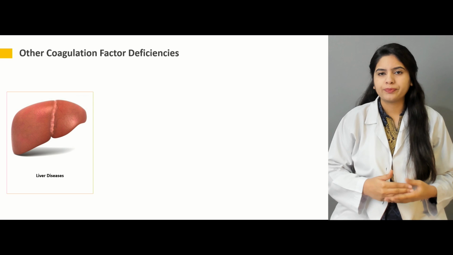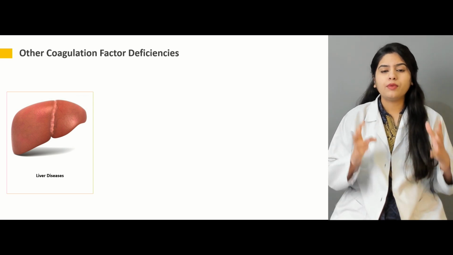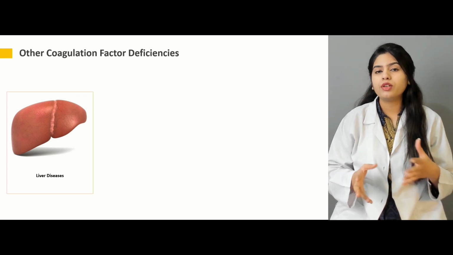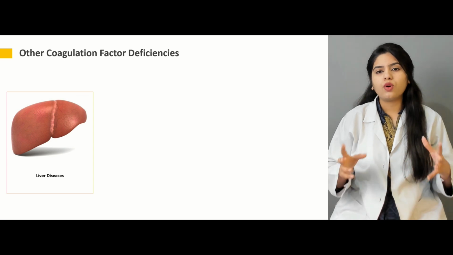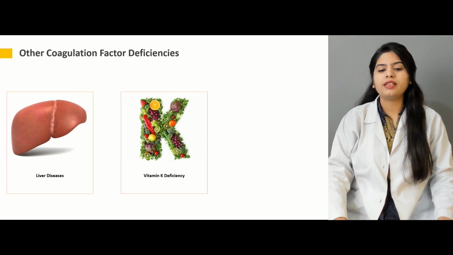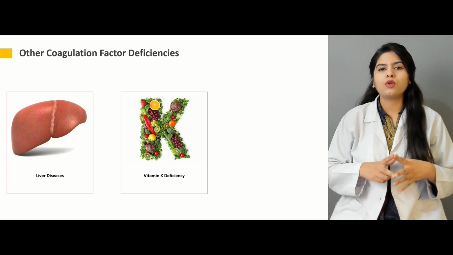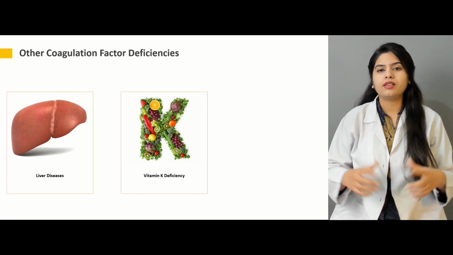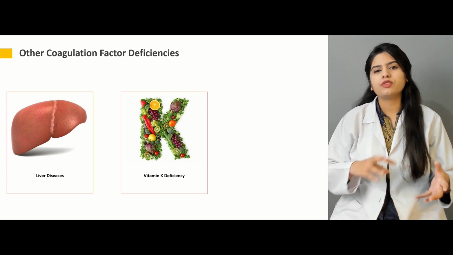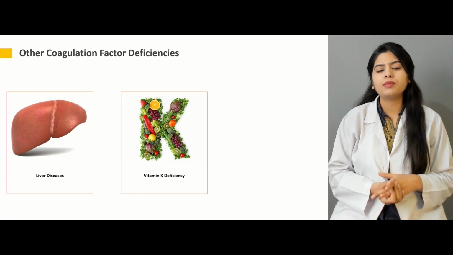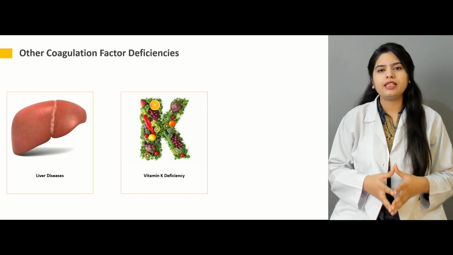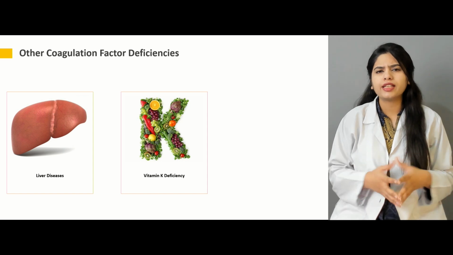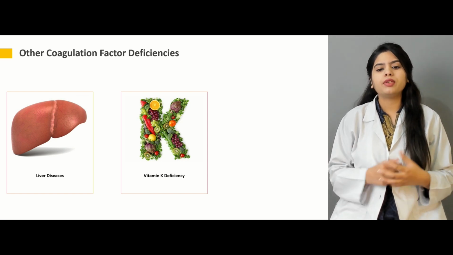So any kind of liver disease can affect the normal functioning of those coagulation factors that are produced in the liver. Now, we also know that the liver has a very important role in vitamin K absorption. So all the factors that are affected by vitamin K deficiency will also be compromised whenever there is a deficiency of vitamin K. There can be any liver disease that may be the reason for the vitamin K deficiency. In most infants, in the newborns, it can be inherited. There can be any defect or disease that is leading to vitamin K deficiency.